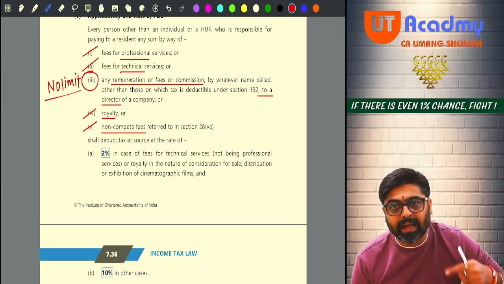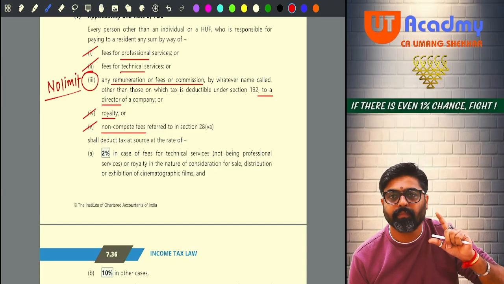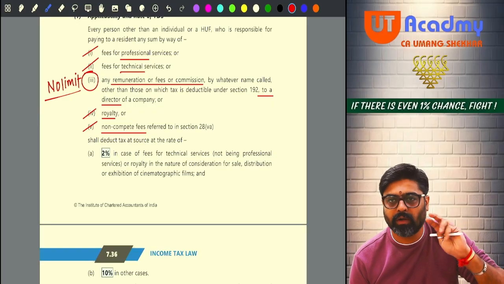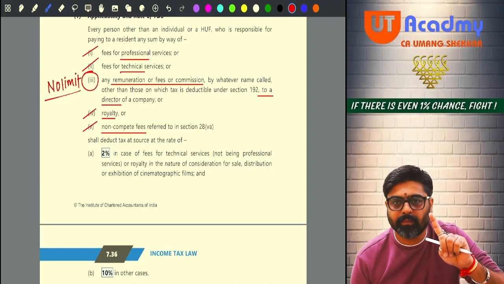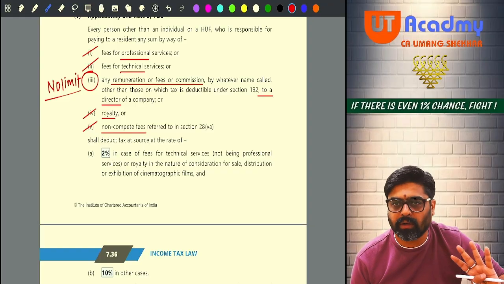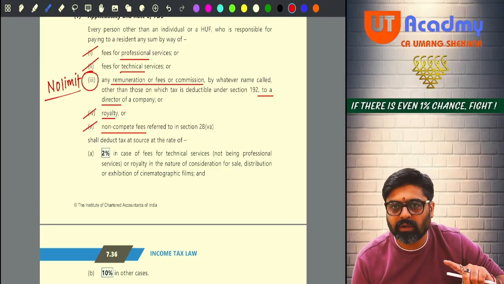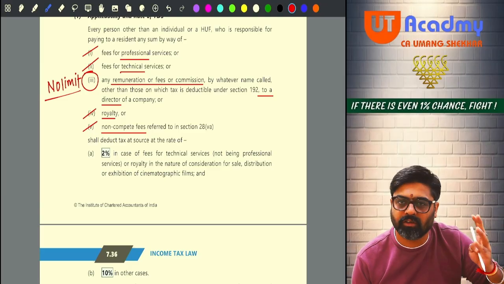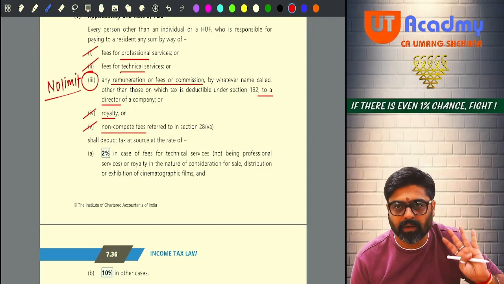And the aggregate of each of such payment is more than 30,000. Then the TDS is required to be deducted under 194J, and for director's remuneration, this limit of 30,000 is not applicable. 30,000 limit is applicable for professional fees separately, for fees for technical services separately, for royalties separately, for non-compete fees separately.